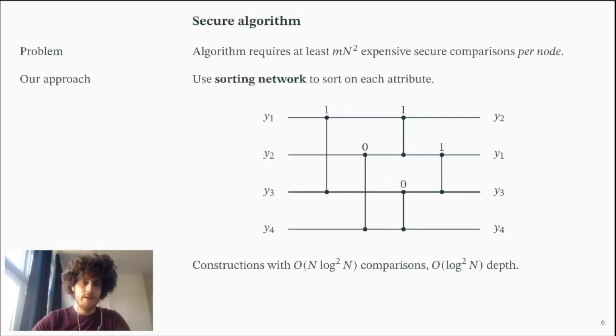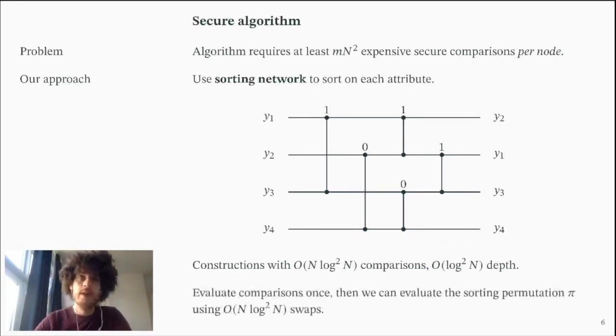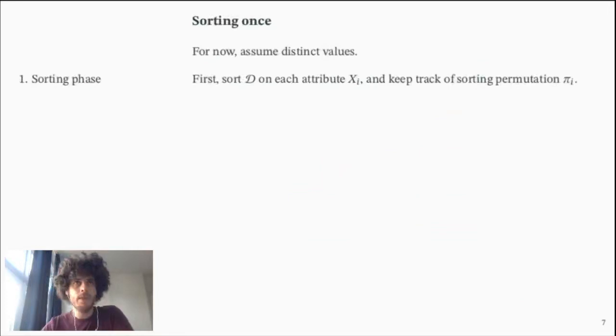Now the nice thing, so the constructions for this sorting network, like an odd-even merge sort, exist with log square n depth. The nice thing and why we use a sorting network is because we can evaluate this sorting network once, and if we record the results of these comparisons, then we can feed other vectors into this sorting network. This allows us to store and apply this sorting permutation. So in our secure algorithm, we're first going to sort on each attribute.